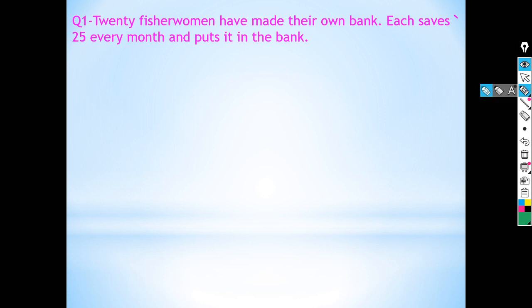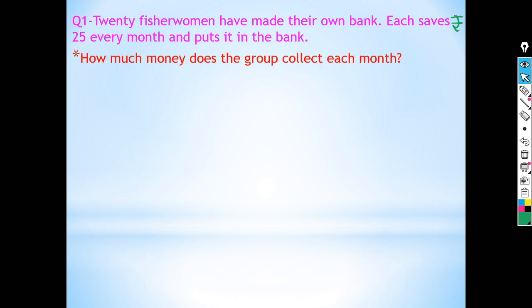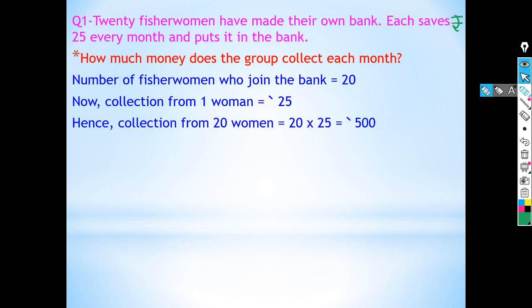Here is the question. 20 fisherwomen have made their own bank. Each saves rupees 25 every month and puts it in the bank. So, how much money does the group collect each month? Here, come to the solution part. Number of fisherwomen who join the bank are 20.